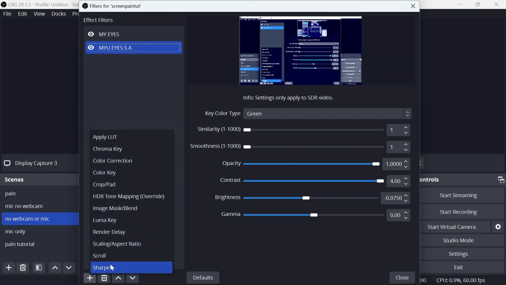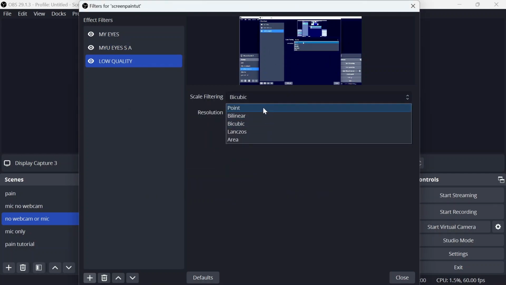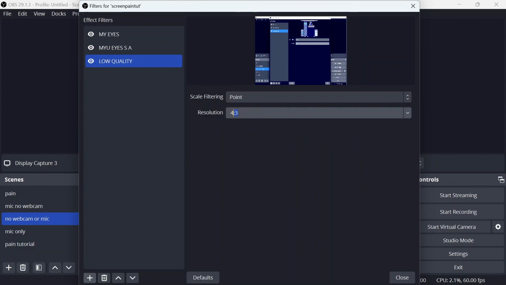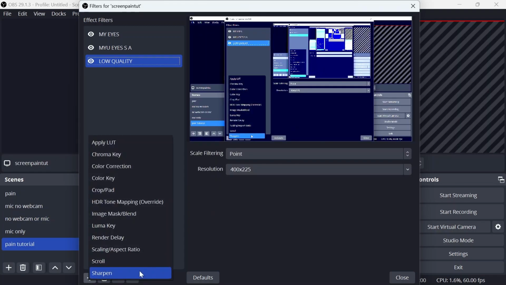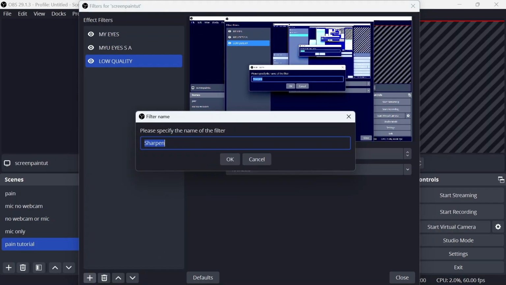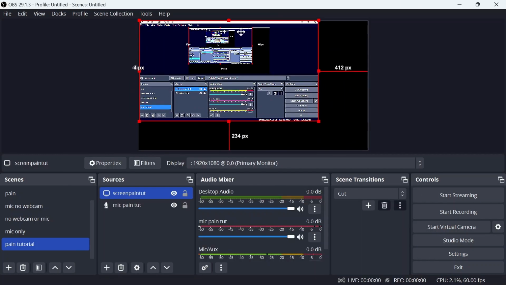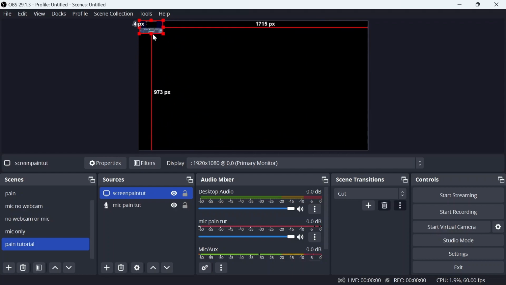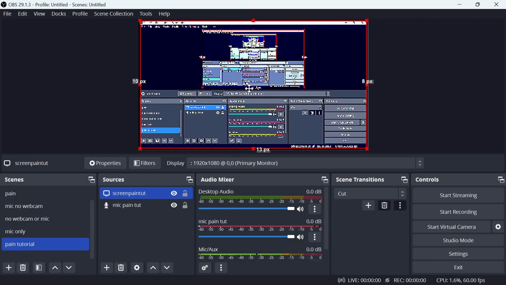Gamma, you don't change. And then scaling aspect ratio. This is low quality. Cool. You do point resolution. I did 400 by 225. And then you add another one. It's sharpen. This is low quality. X2. Sharpness, 1. For you guys, it would probably look something like this. You would have to scale it up and make sure that everything is aligned.